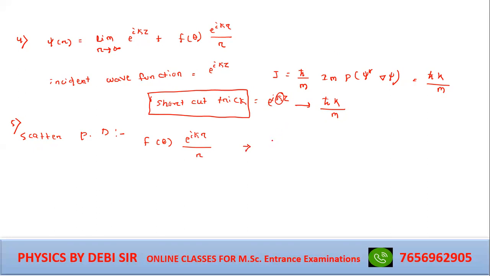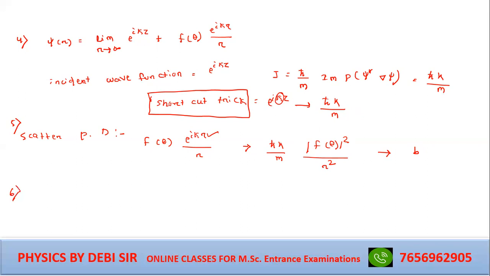Very good. h cut k divided by m for e to the power ikr. Then, very good, mod f of theta square divided by r square. So this is the scattering current density, the probability current density. Answer is B.